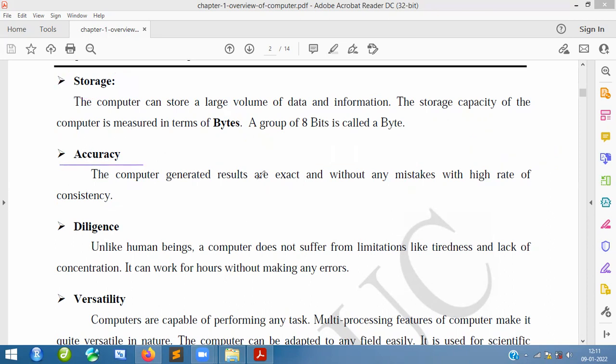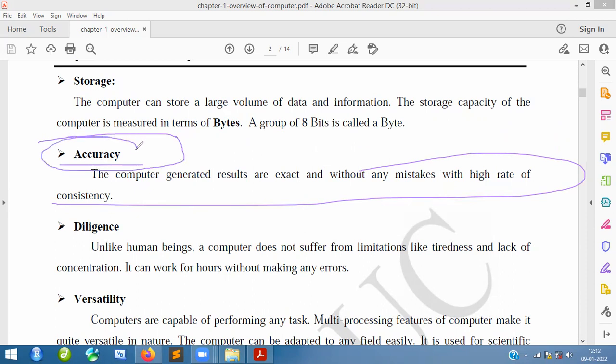Accuracy. When the computer generates results, they are exact and without any mistakes, with a high rate of consistency. When you give any kind of data, it generates very exact and clear data. This is the reason why we use the computer. Whatever data you provide should be accurate. If the data is not accurate, it is okay, but whatever data it has taken will be given in terms of exact answers.